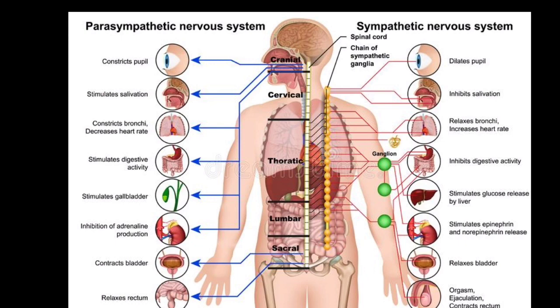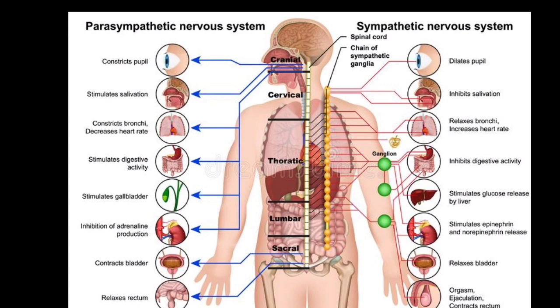I am repeating again. In the autonomous nervous system, there are two different controlling parts: one is sympathetic and the other is parasympathetic. Sympathetic gives a response, and parasympathetic gives the counter response. In the last example, we discussed the diameter of the pupil. When we enter a dark room, our eye immediately responds and increases the diameter of the pupil to allow more light. That is controlled by the sympathetic nervous system.